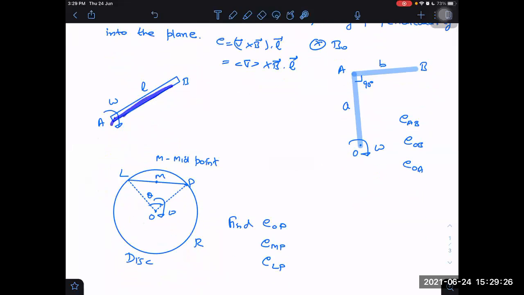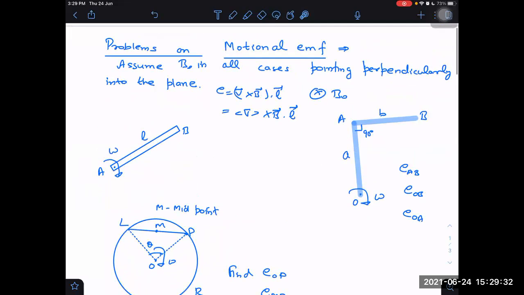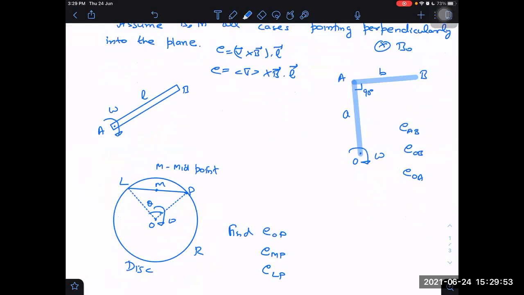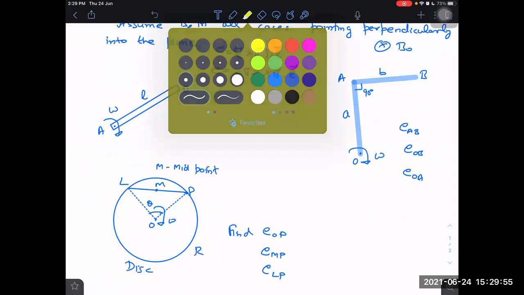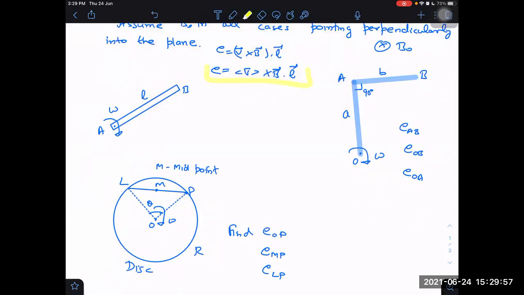Is B constant in this case? Yes, sir. Everywhere it is constant. Assume B in all cases. I think I should have mentioned uniform also. Okay, we assume uniform magnetic field, uniform B, given for all the following cases, and pointing into the plane. Based on those assumptions, I'm ready to use this. Omega L by 2 into B into L.